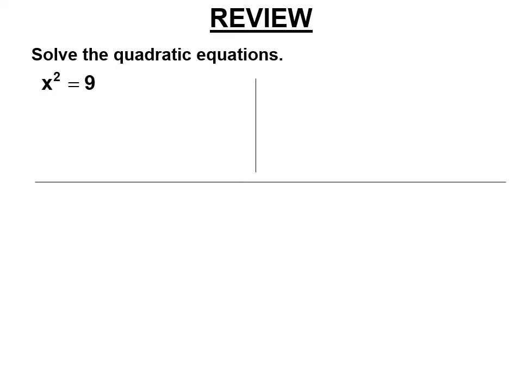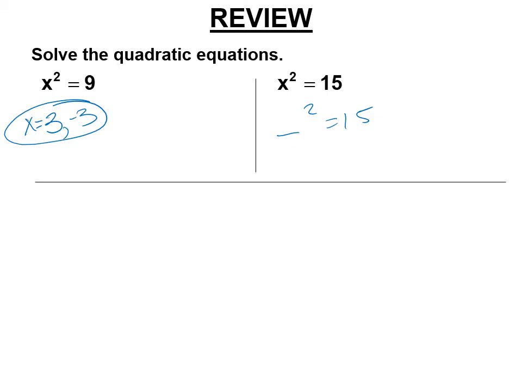Solve the quadratic equation. You put the answer is 3 on the test, and you get no points, because x could be 3, and it could also be negative 3. Quadratic equations typically have two solutions. All right, so what could go in this blank? There's two things that could go in the blank. Positive square root of 15 and negative square root of 15. And is the square root of 15 simplified? Yes, it is.